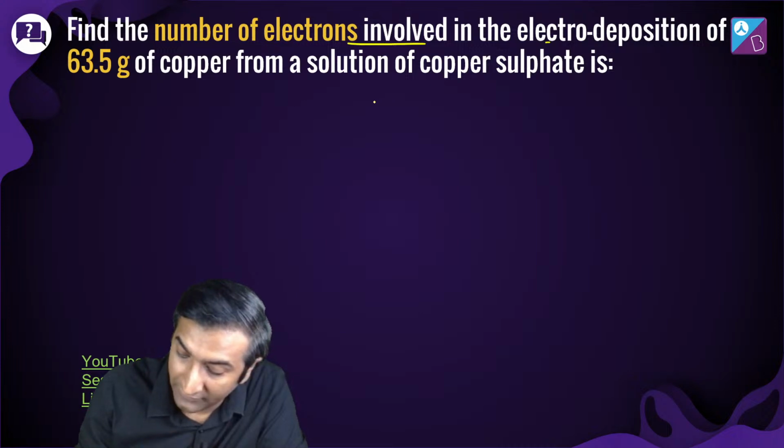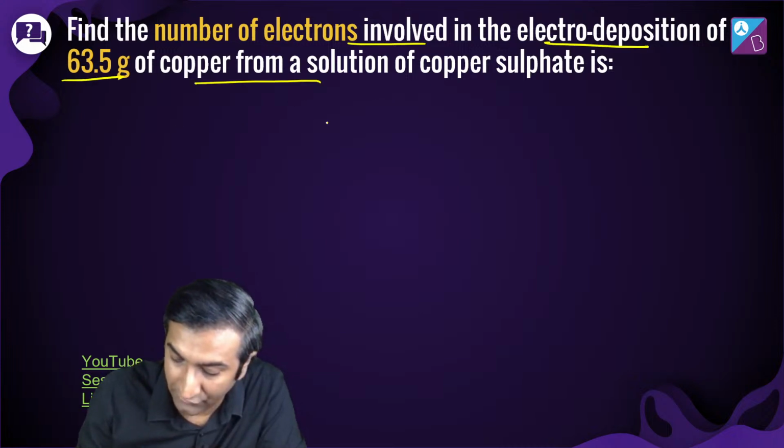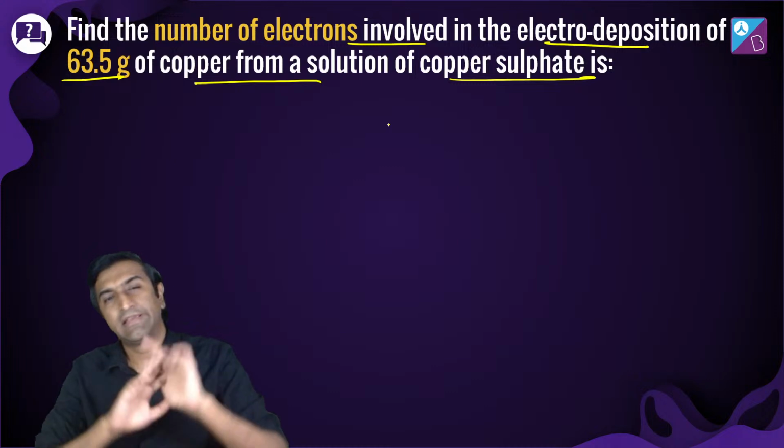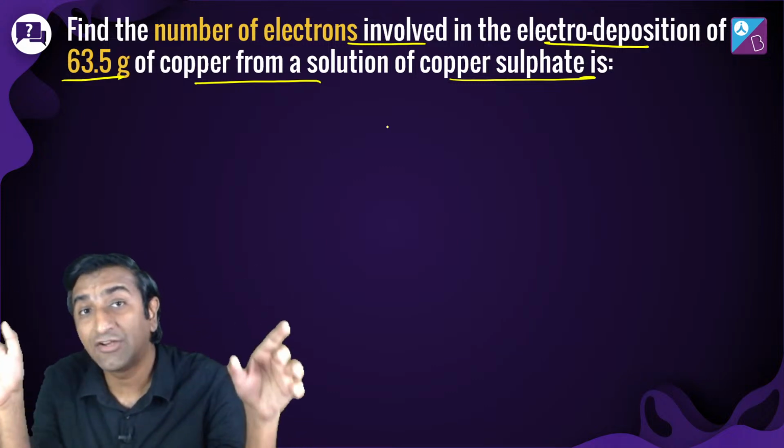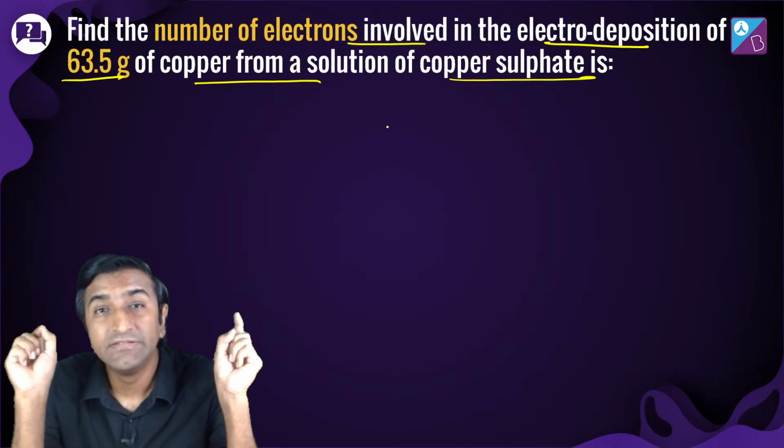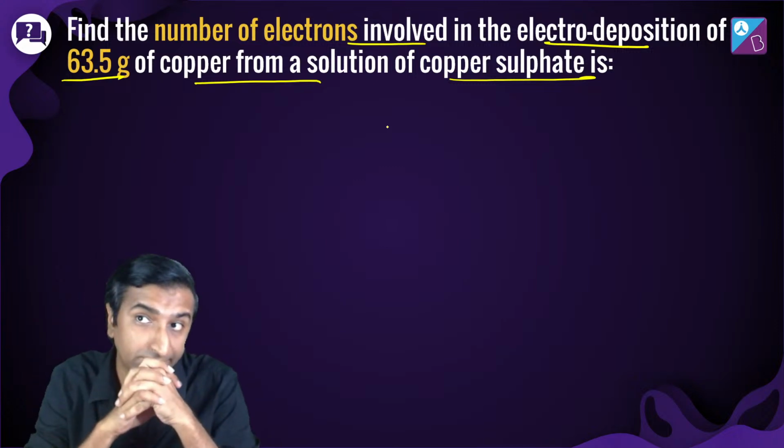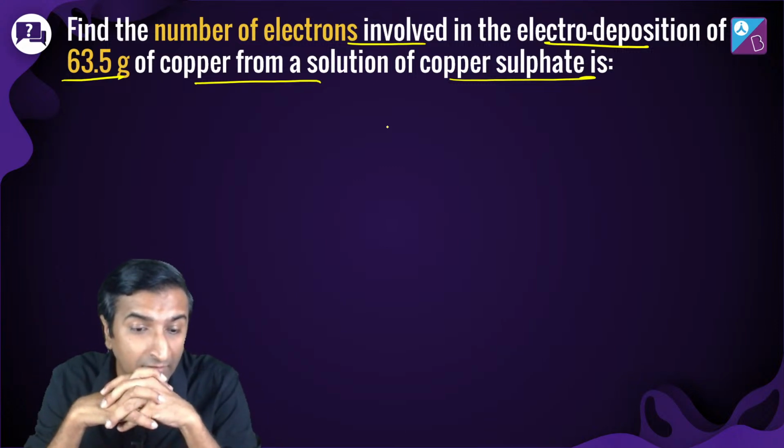एक सवाल लेते हैं. Find the number of electrons involved in the electrode deposition of 63.5 gram of copper from a solution of copper sulfate solution. Okay. कितने electrons चाहिए? How many electrons to deposit 63.5 gram of copper? बताओ. What do you think?